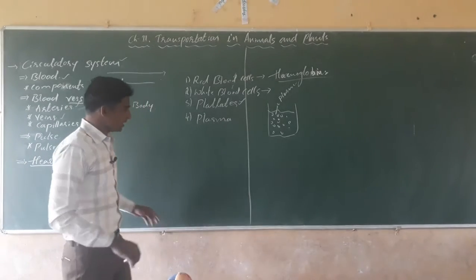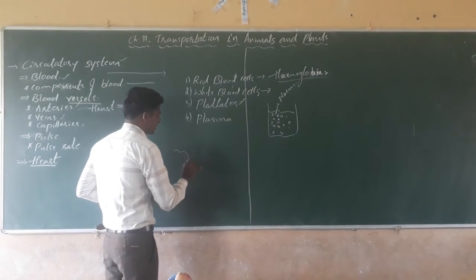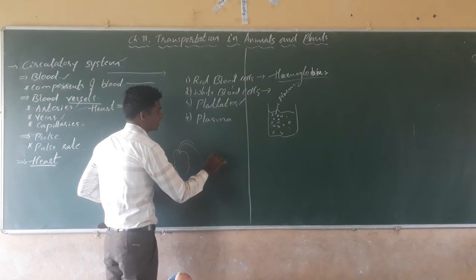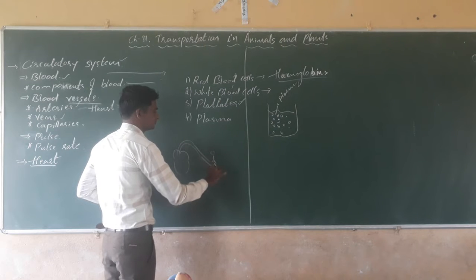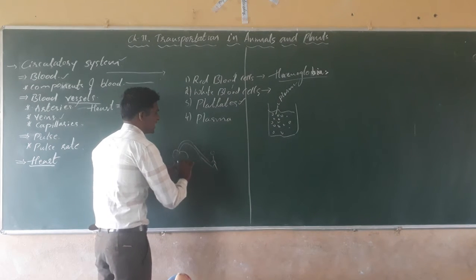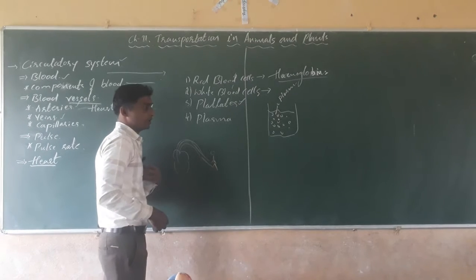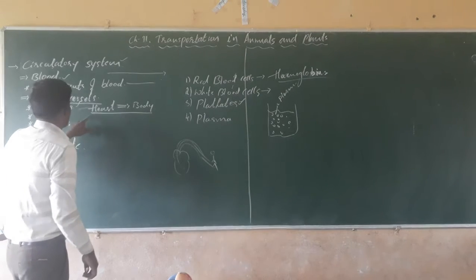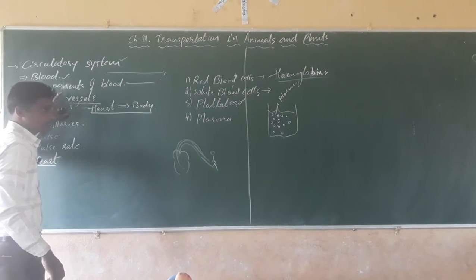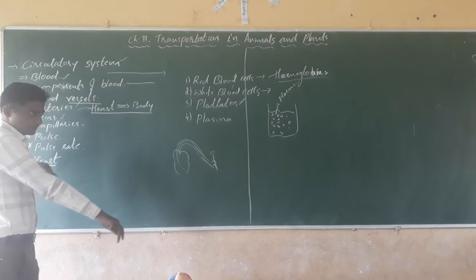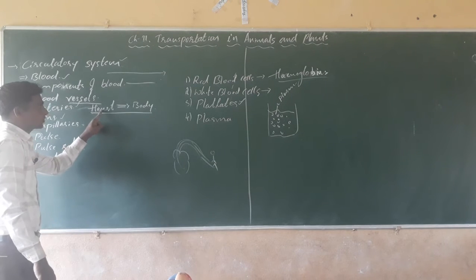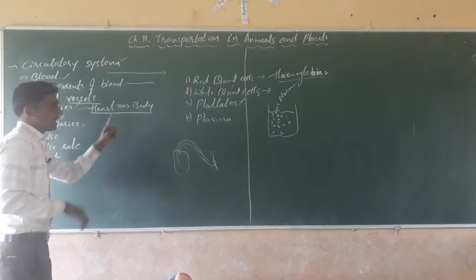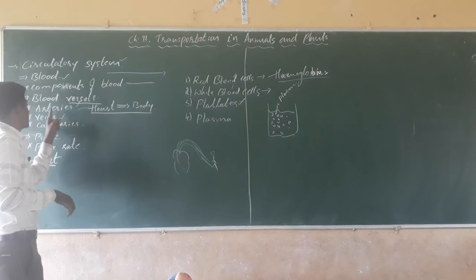See here, for example, here the heart is here. From the heart it will transmit to the different parts of the body. Whatever blood vessels carry the blood from the heart to the different parts of the body, those special types of blood vessels are called the arteries. The blood vessels which carry the oxygenated or pure blood from the heart to the different parts of the body are called the arteries.